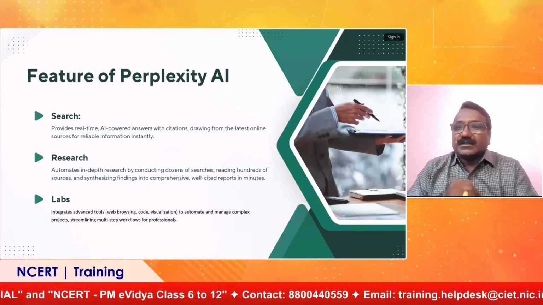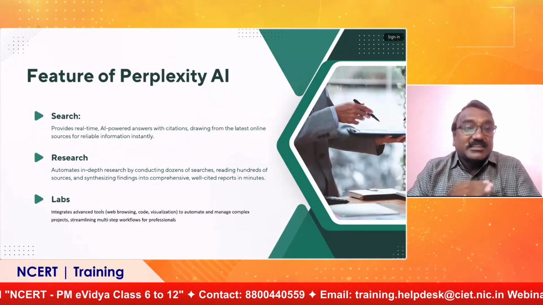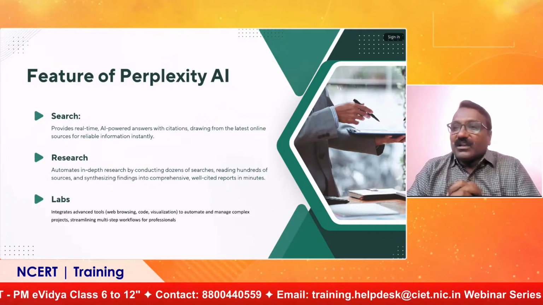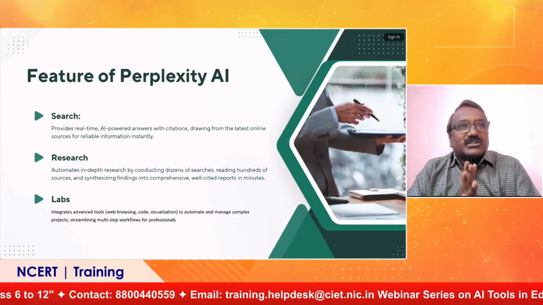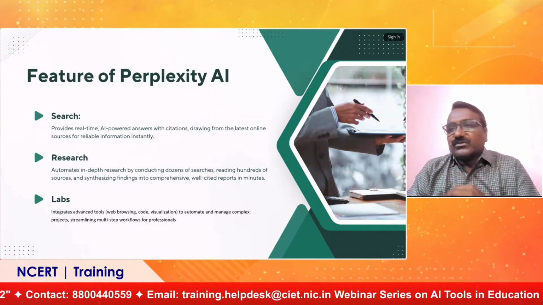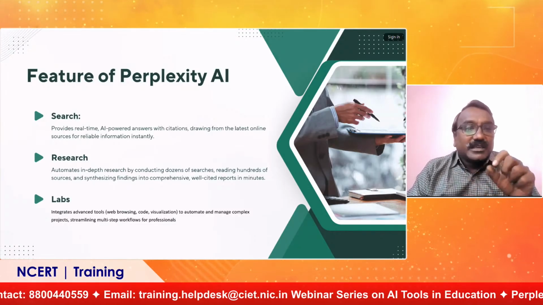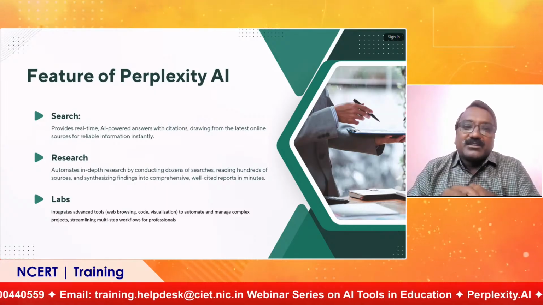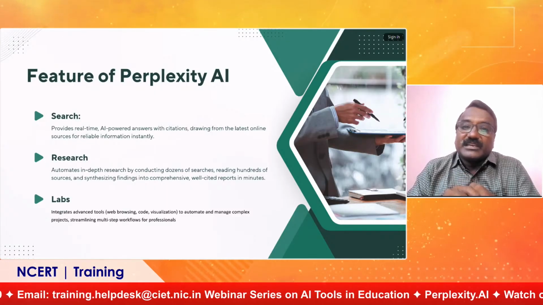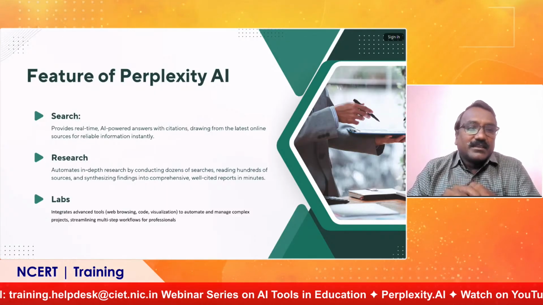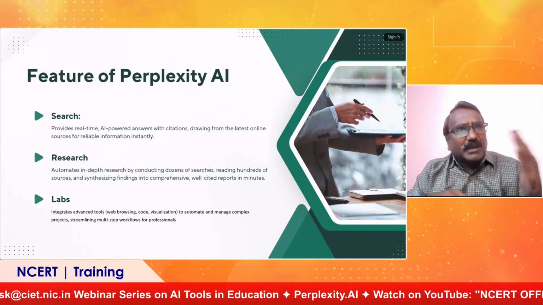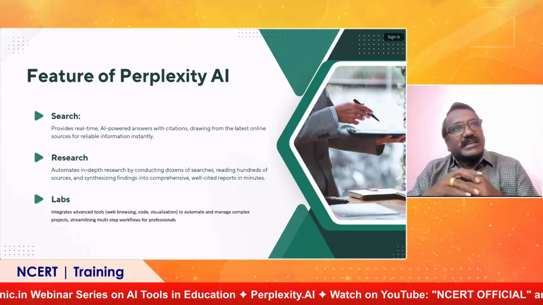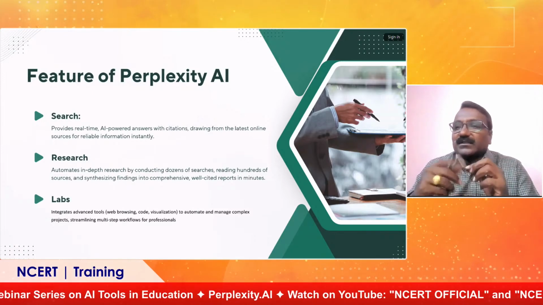Now, coming to search, which I have previously explained, you all know that Google is famous for its own search. Of course, it also has AI. It has an AI-powered answer with citations, drawing from the latest online sources, and for in-depth research it will cite a lot of papers, and you can go through them.